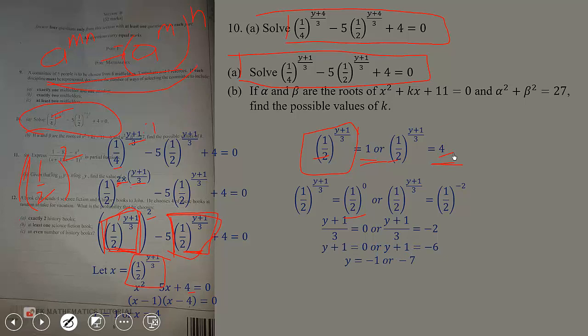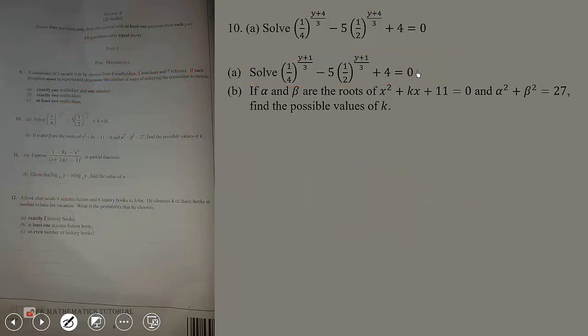We need to check if our solution is correct, or if this will satisfy the equation. You realize that negative 7 will not satisfy it, but negative 1 will satisfy. You can try it. You put negative 1 here, you get 0 here. And when you put negative 7, we don't get 0, which means that the only solution is y equal negative 1. Good. Now it proceeds to the B part of the question.